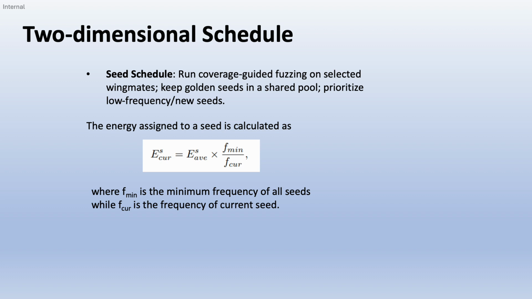And the second one is the seed schedule. We run coverage-guided fuzzing on the selected WingMates and maintain a shared seed pool. Golden seeds, those that unlock new coverage, are promoted and shared. We prioritize low frequency or novel seeds and allocate energy inversely to seed frequency, so underexplored behaviors get more attention.